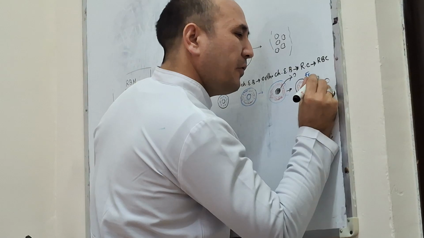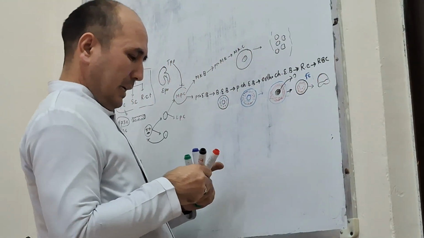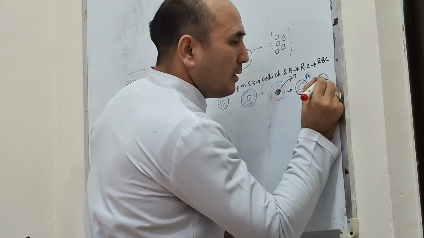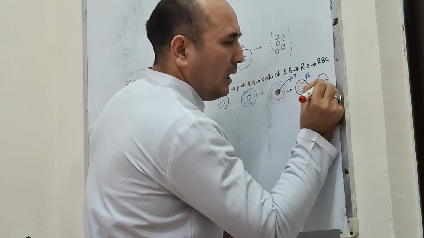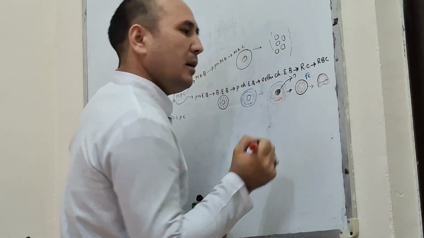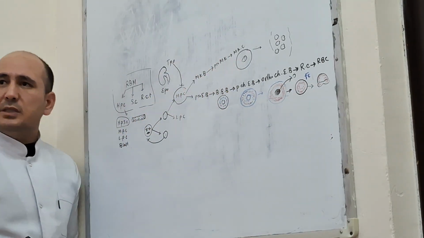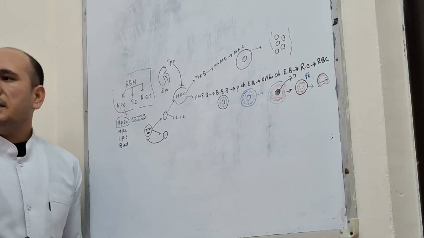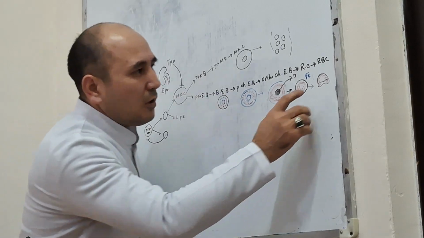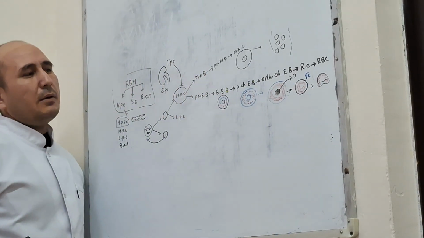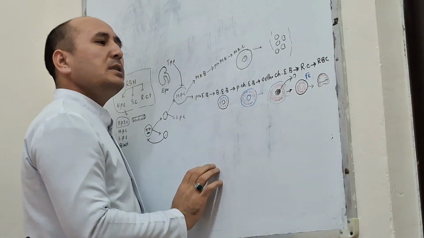The RBC is a biconcave cell. Here you can see the biconcave cell with the peripheral part stained well by acidic dyes and a pale center, because of the presence of hemoglobin.